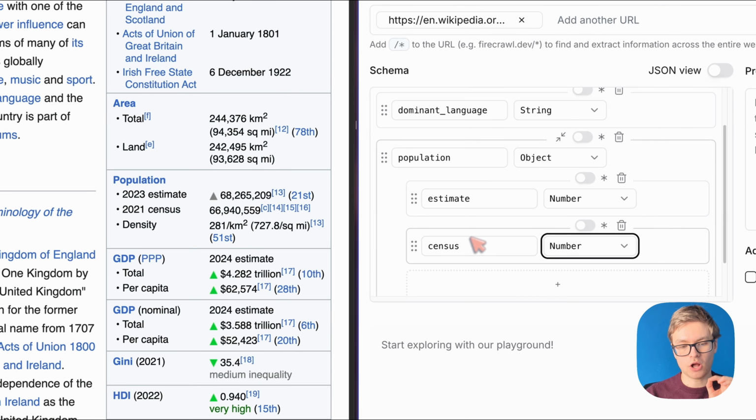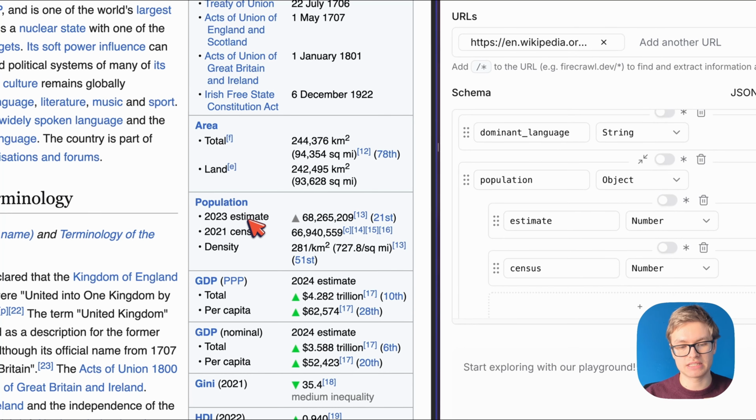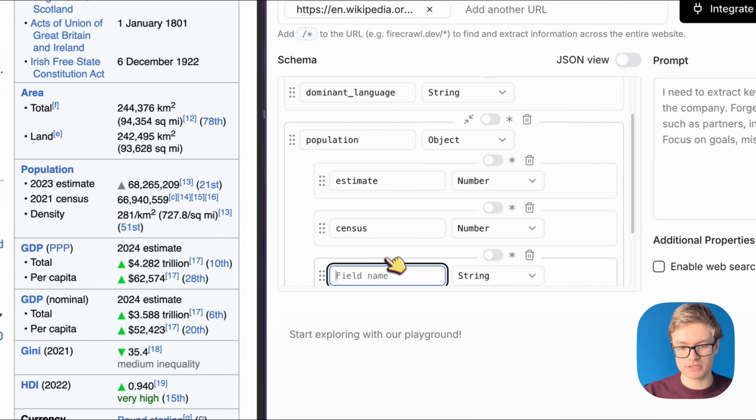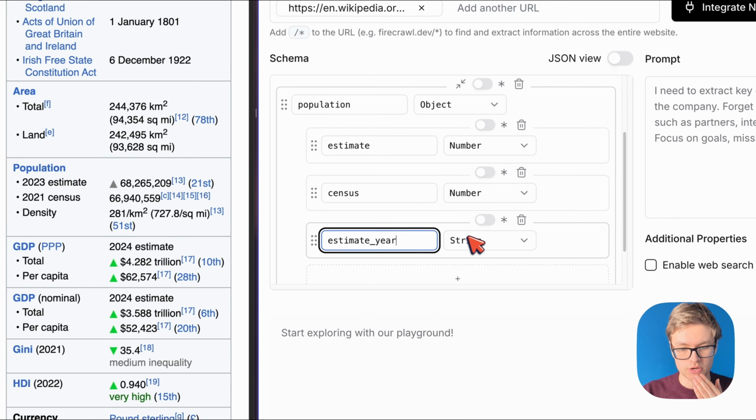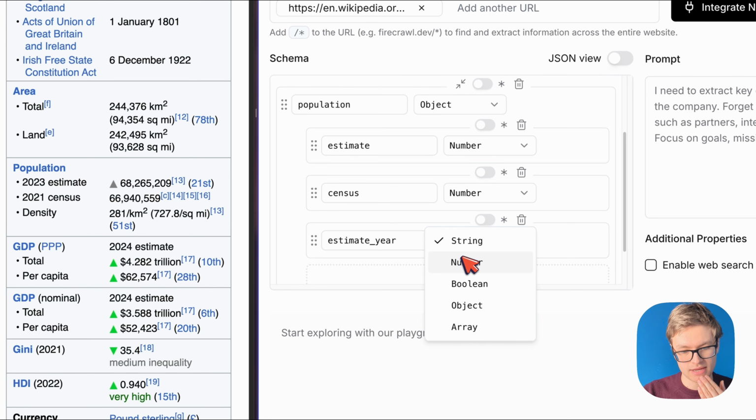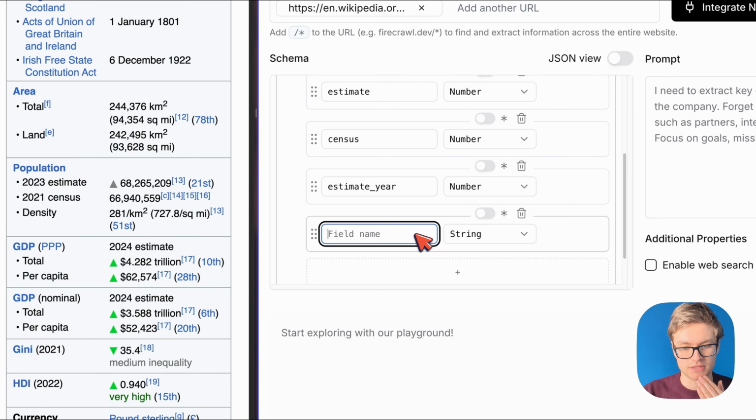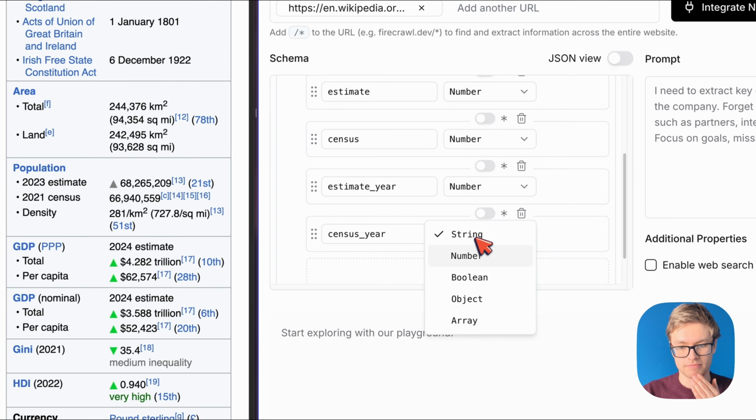That's not all. I think I also want to have the years of the estimate and the census, because this might differ from Wikipedia page to Wikipedia page. So I'm going to then also have the estimate year, which is going to be a string. Well, no, I think it can be a number because it's a year. And I'm going to have the census year, which is also going to be a number.